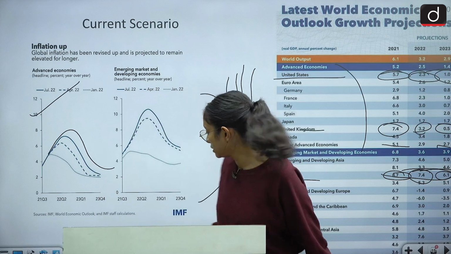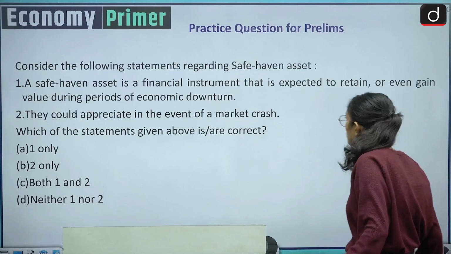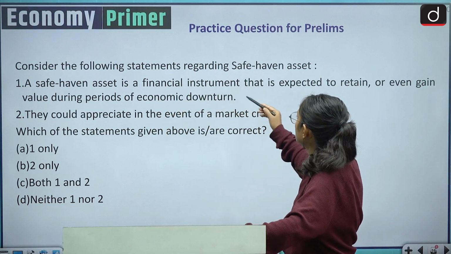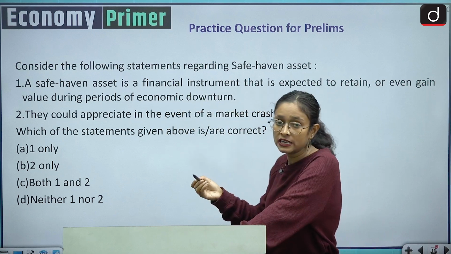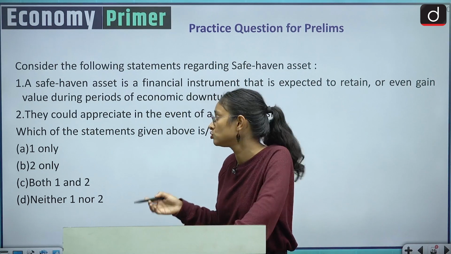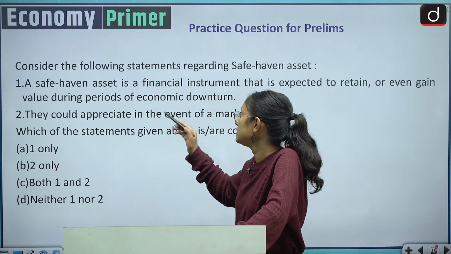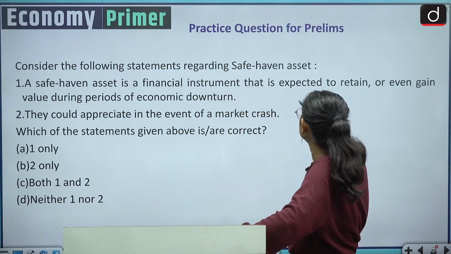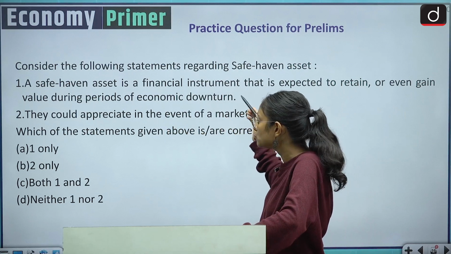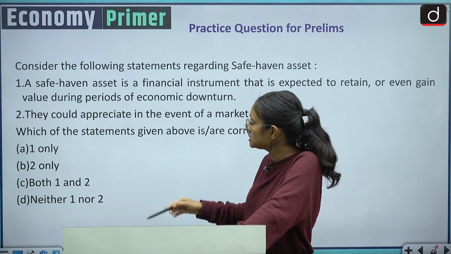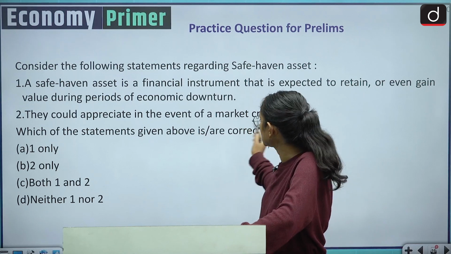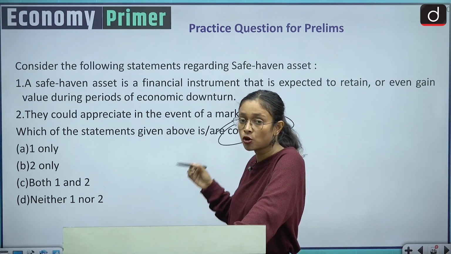So moving to the next slide. The next slide is about the question. Consider the following statements regarding the safe haven asset. We already discussed that there is a surge of safe haven assets. The first statement: a safe haven asset is a financial instrument that is expected to retain or even gain value during periods of economic downturn. And the second statement: they could appreciate in the event of a market crash. Here they are asking for the correct statement, so you have to answer in the comment section.